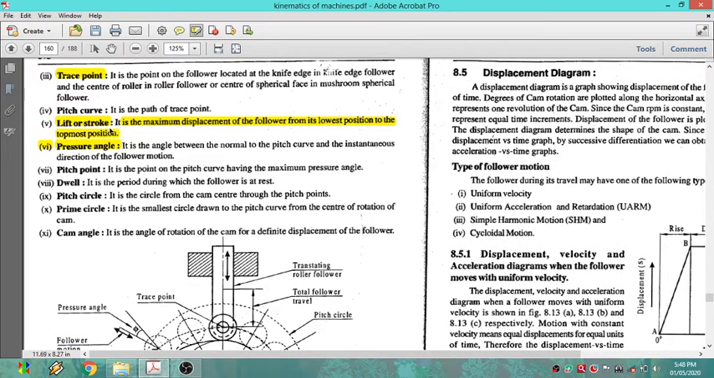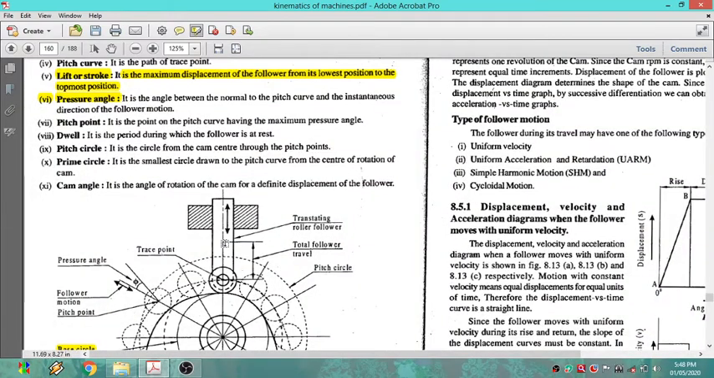How can we define lift or stroke? It is the maximum displacement of the follower from its lowest position to the topmost position. Now the lowest position you can take here and the topmost is here. The distance between this lowest and this highest we can call a stroke or a lift, right? So pressure angle, it is the angle between the normal to the pitch curve and the direction of motion.